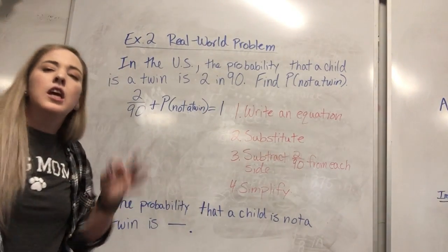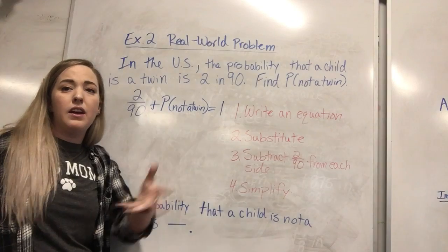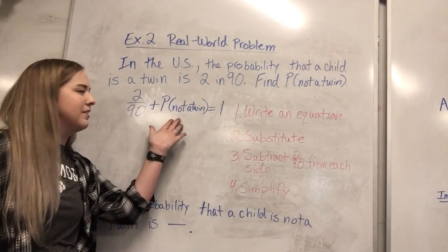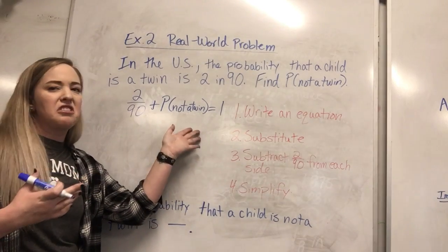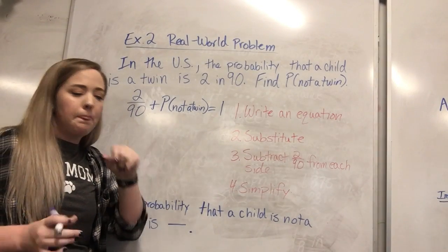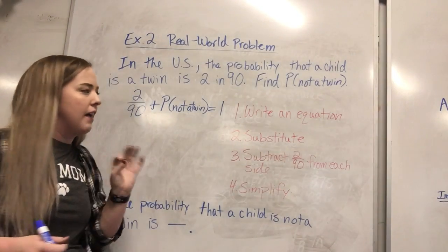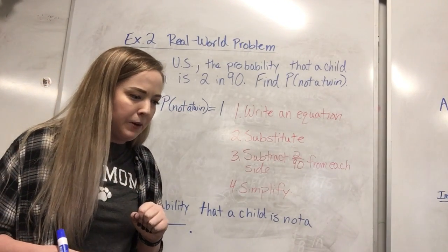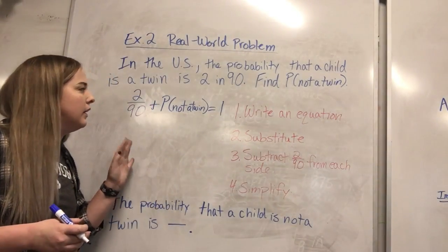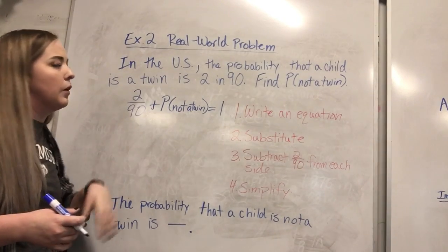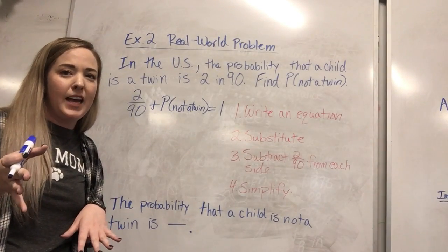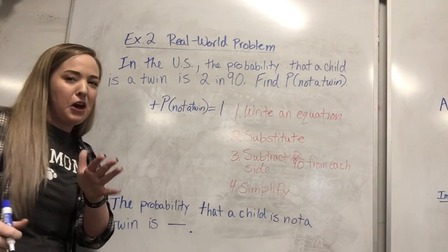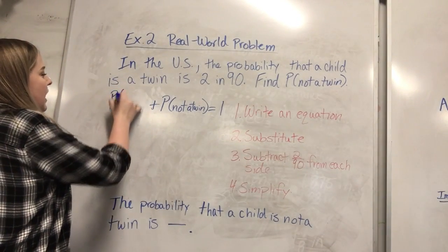So now we have an equation. Think of this probability like a variable. You guys have used balanced equations before. You know how to do it. So instead of just being one letter, it's a little statement, but treat this like a variable. So first things first, we have to balance the equation. Oh, I'm so sorry, guys. I skipped a step. So instead of putting 2 in 90, we're writing the complement, probability of a twin.